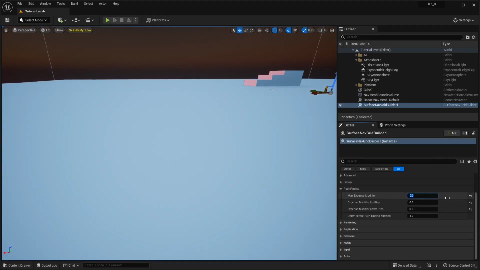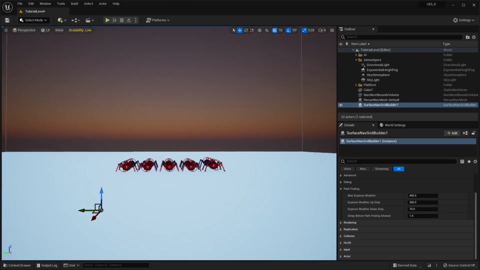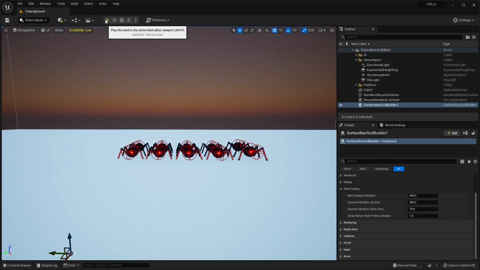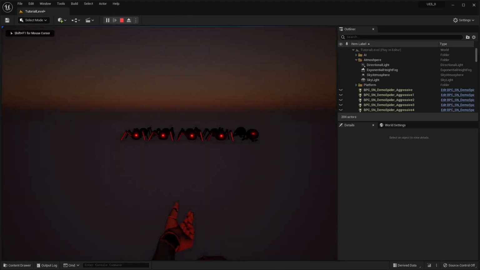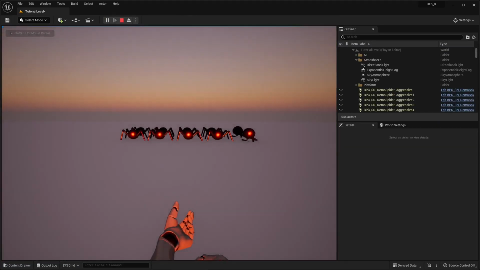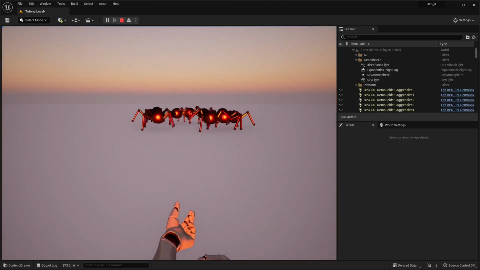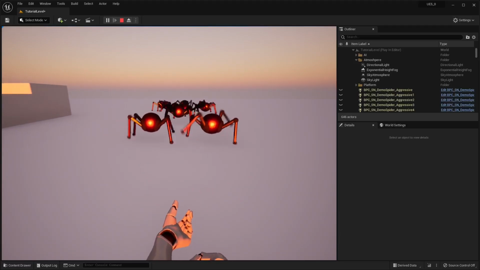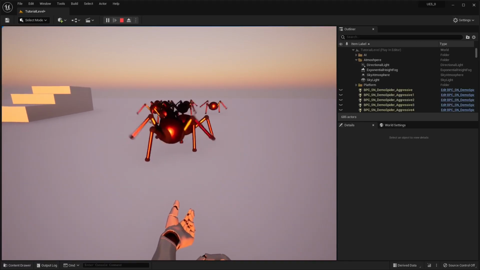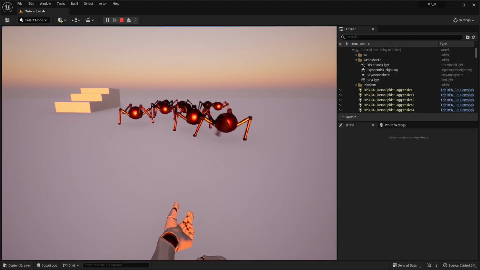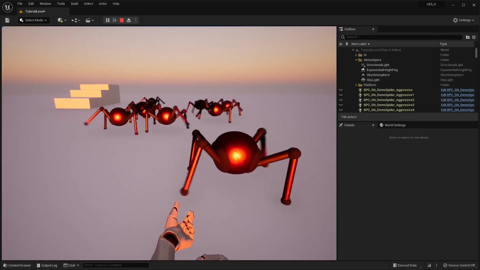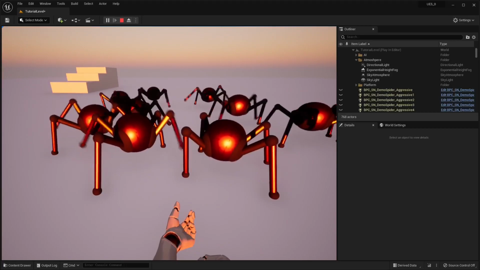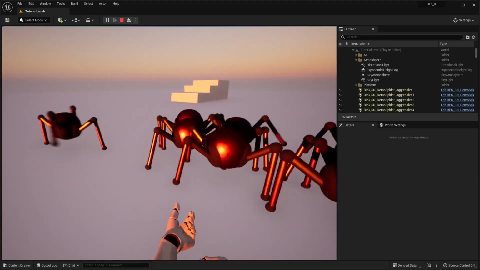Now if I make this, let's reset it, just so you can see it at its default. Run it again. And so now they're spreading out a bit more. They're not always taking the same path. And they'll even walk around me sometimes, or around the group, like that one is.